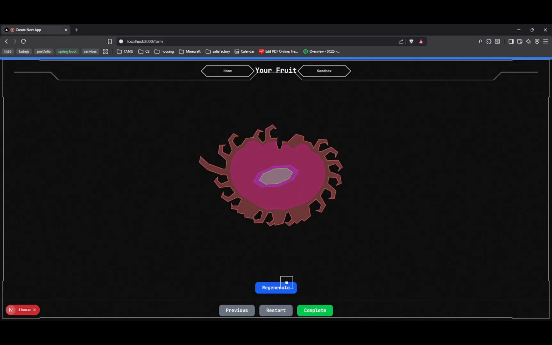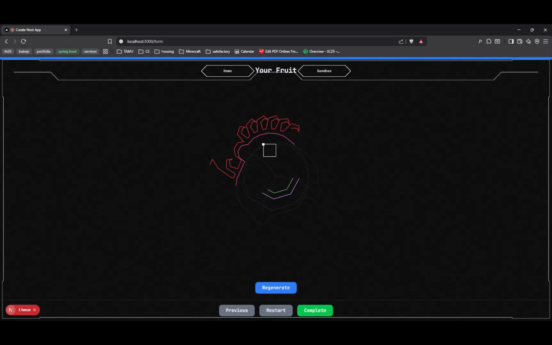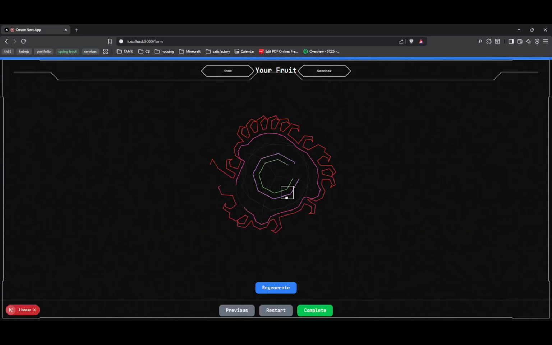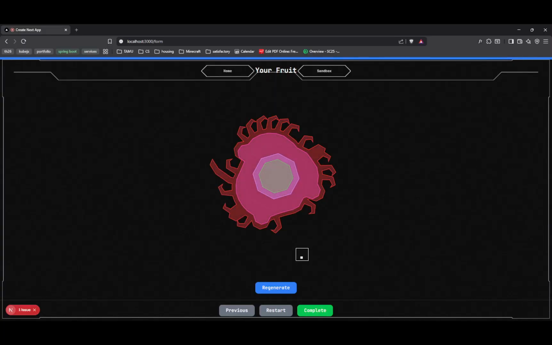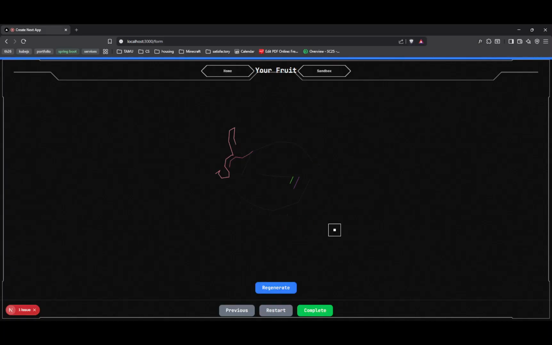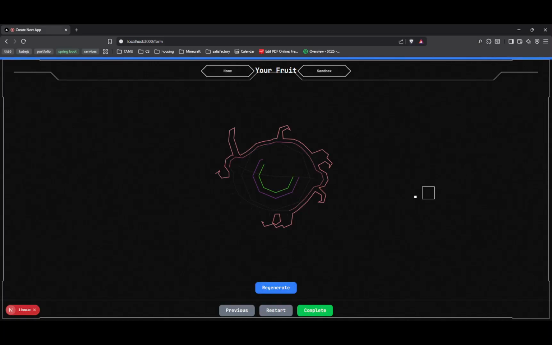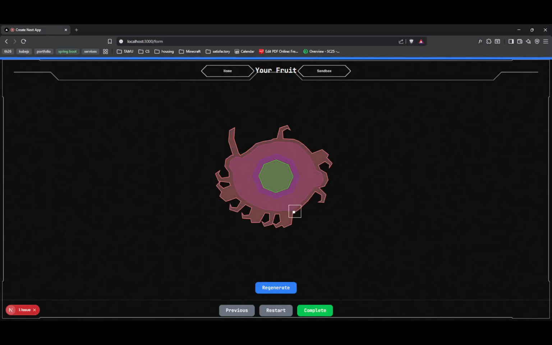Let's say if we shuffle it to a new random ID but keep every other trait the same, then you can see that the overall characteristics of the fruit still stay the same. It is still the same species. It's just that micro variations can occur, such as in the color's saturation and general shape.